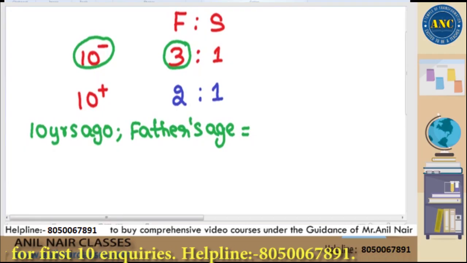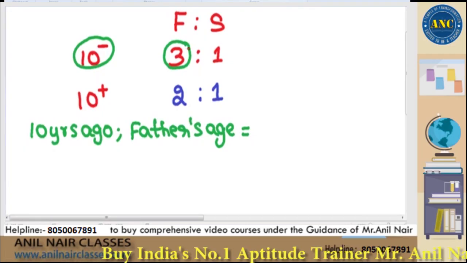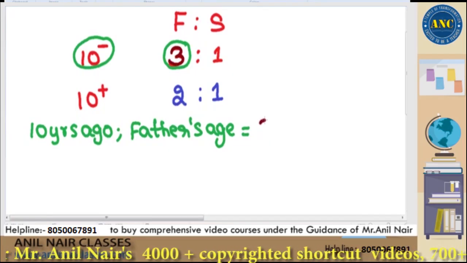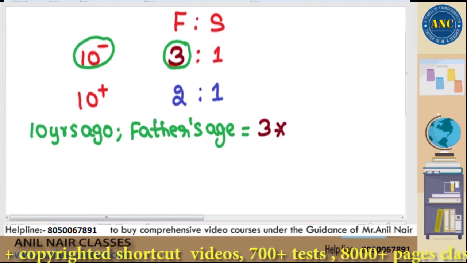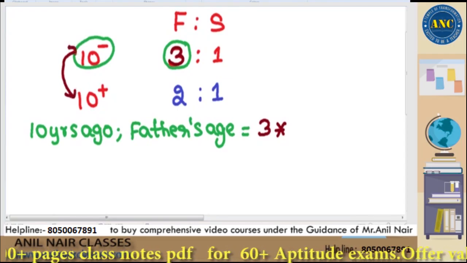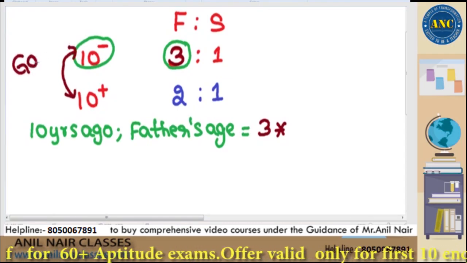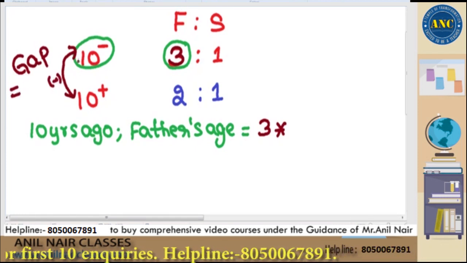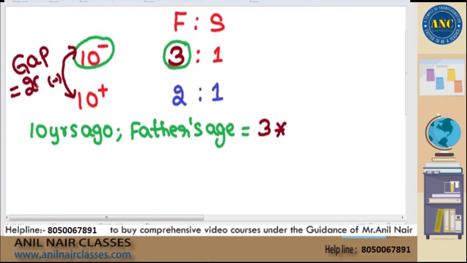Father's age 10 years before is 3. Write down that 3, into minus 10 to plus 10. What is the gap? The gap is 20 years, right? Because 10 minus of minus 10 is 10 plus 10, 20. Write down that gap of 20 years.